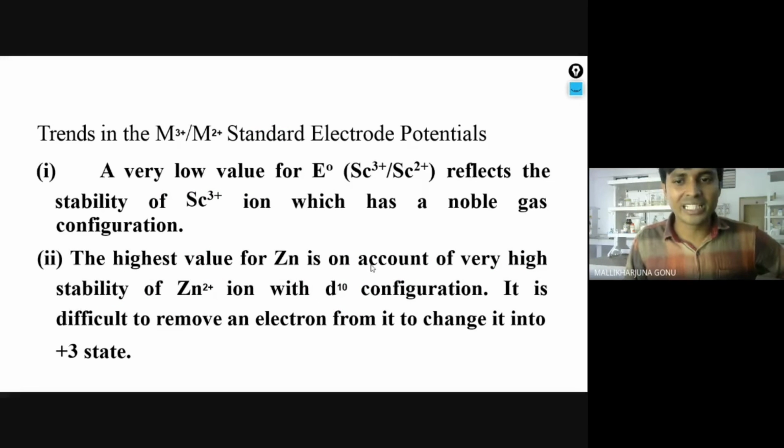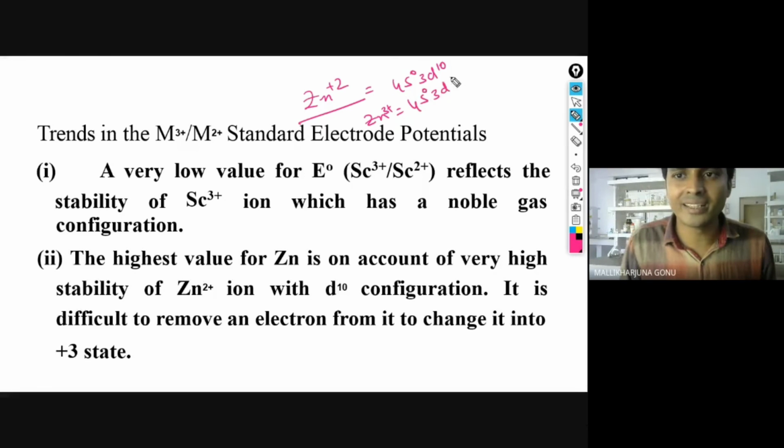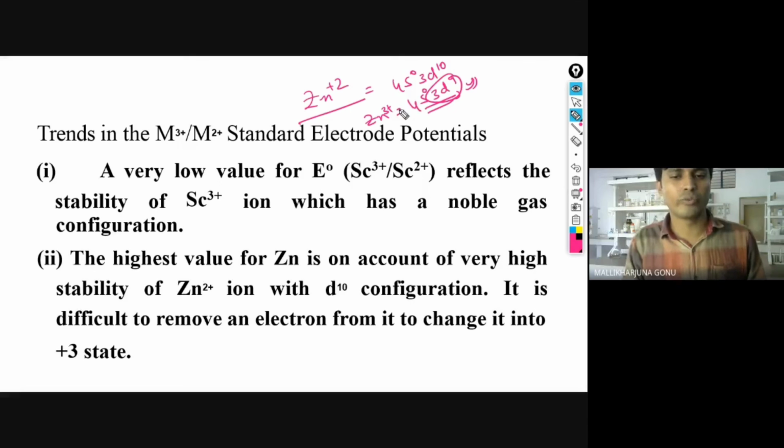The highest value for zinc is on account of the highest maximum value that is coming. You compare with the table. On account of very high stability of the Zn2+ ion with d10 configuration, it is difficult to remove an electron from it to change it into the Zn3+ state. So already Zn2+ is more stable. Zn2+ configuration will be 4s0 3d10. If you want Zn3+, what do you have to do? 4s0 3d9, which is not possible, which is not stable here. That is the reason it has the higher value.